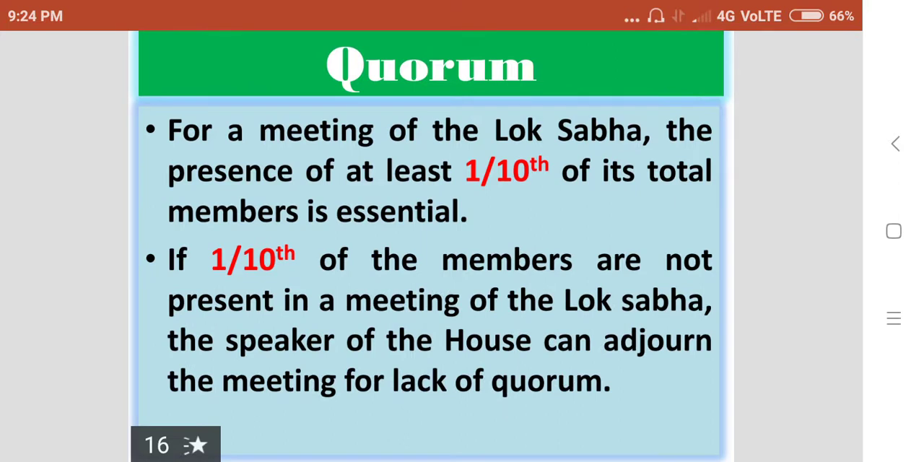Then, quorum to conduct a meeting or session. For a meeting of the Lok Sabha, the presence of at least one tenth of its total members is essential. So, one tenth of the members must be there to conduct a session. If one tenth of the members are not present in a meeting of the Lok Sabha, the Speaker of the House can adjourn the meeting for lack of quorum. Minimum number of members is one tenth of the total strength.